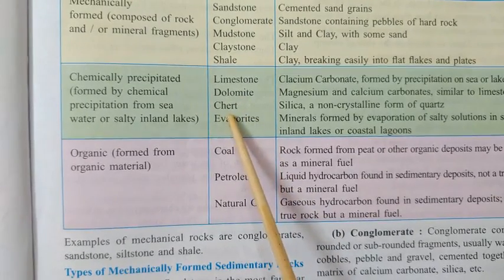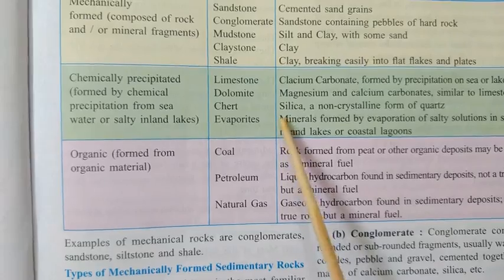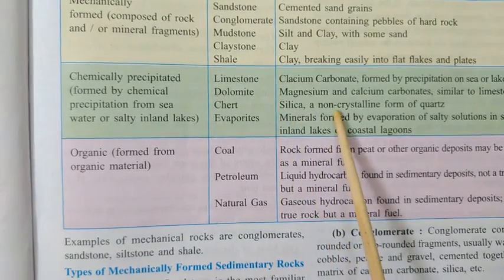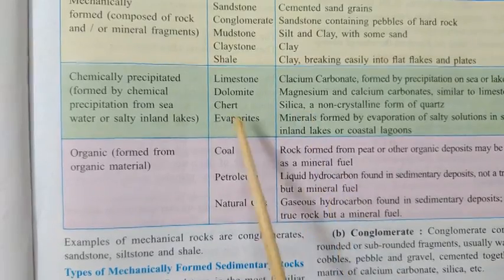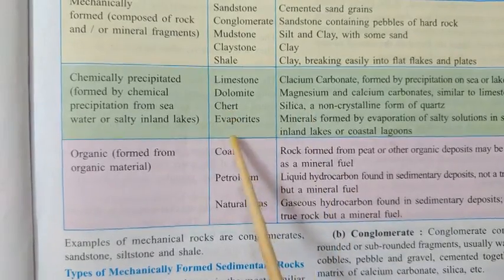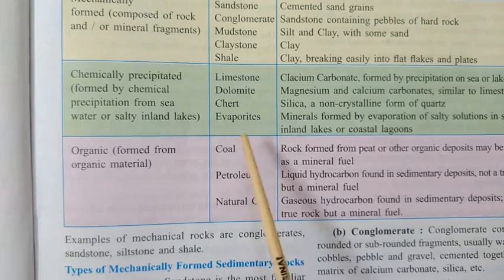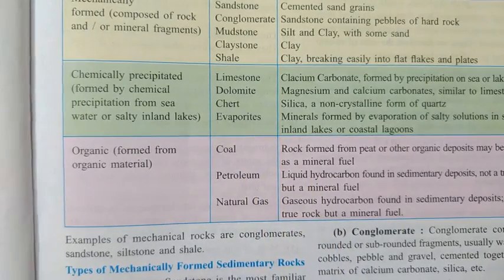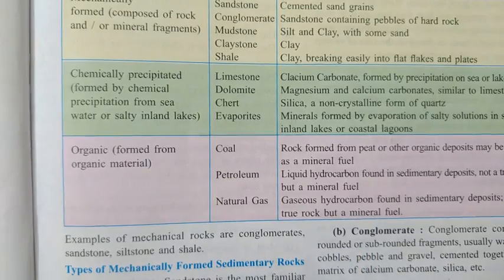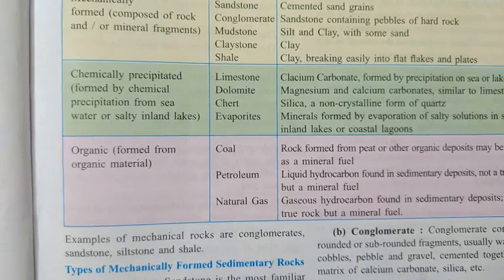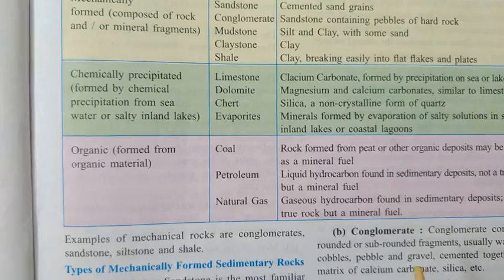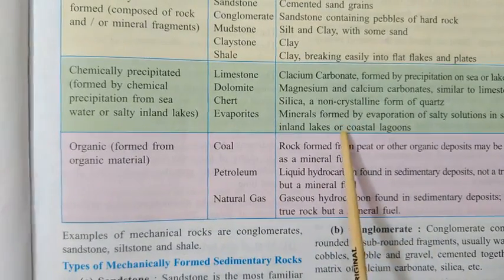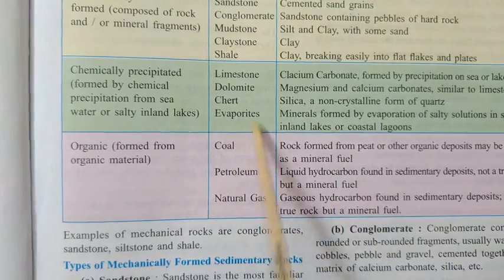Then chert. What is chert? Silica. Silica is a non-crystalline material. When lithification takes place here, they form chert. Next, the evaporites. What are evaporites? They are minerals formed by evaporation in some regions. When the water gets evaporated, lithification takes place near the coastal areas, and the rocks are formed, and they are called evaporites.